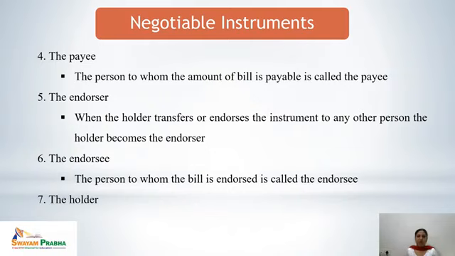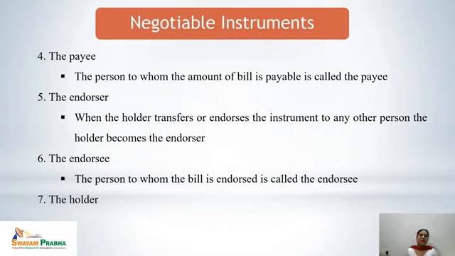And the endorser. When the holder transfers or endorses the instrument to any other person, the holder becomes the endorser. Because bill of exchange is a purely negotiable instrument and it can be further endorsed many times. So when it is being endorsed, it is being transferred to some other party, and the person who would be the holder of the bill of exchange would become the endorser, and the person to whom the bill is being endorsed would be called the endorsee, which is the next party involved in the bill of exchange.